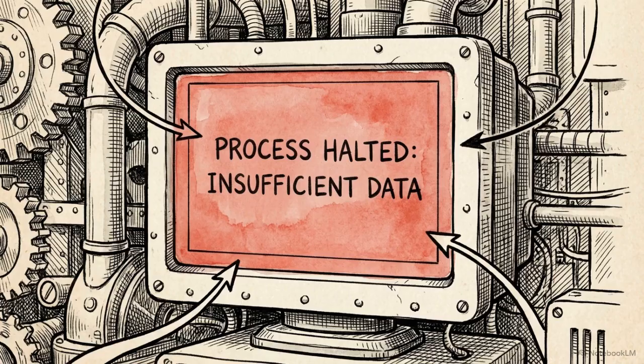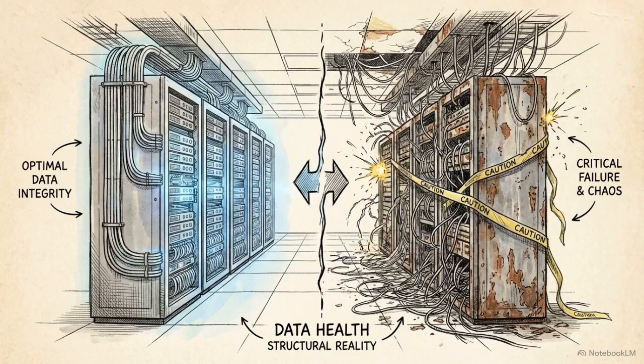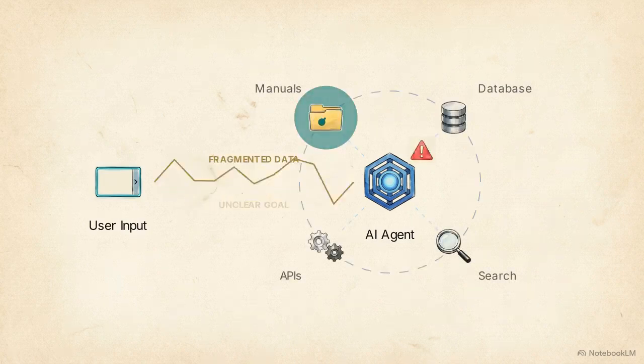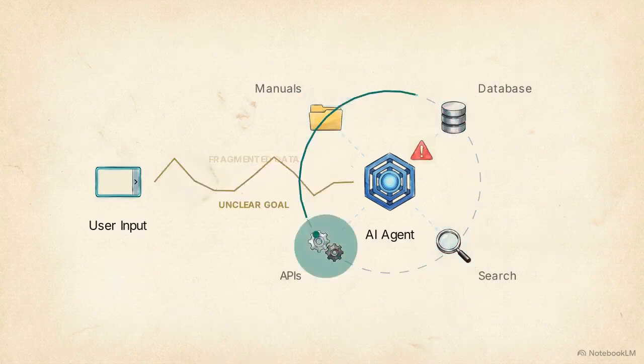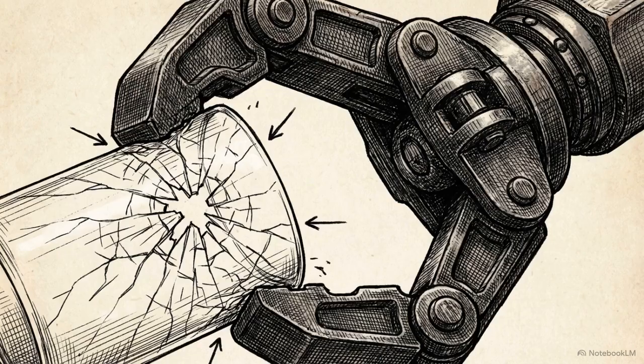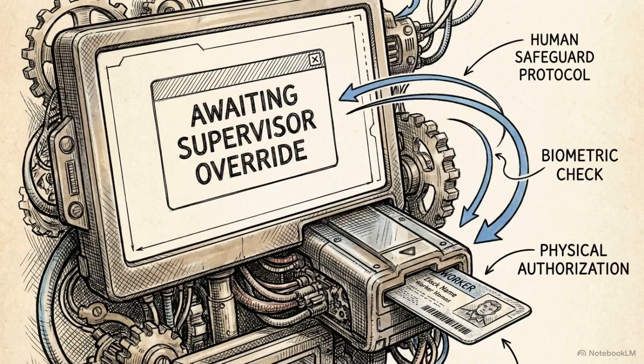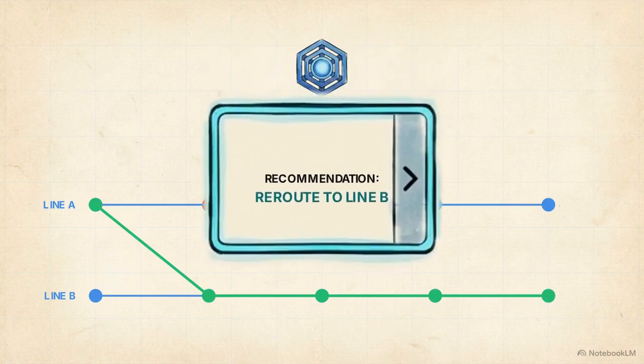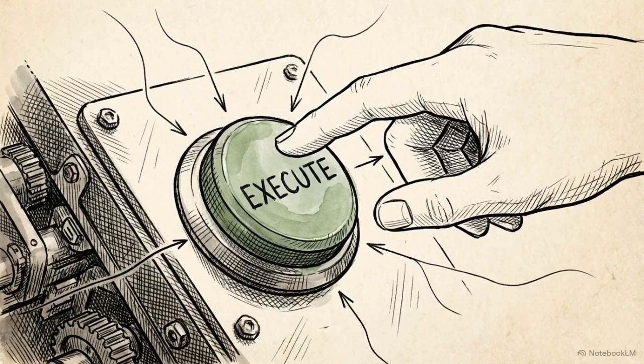Of course, these systems have strict practical limitations. An AI agent's usefulness is entirely dependent on the quality and reliability of the organization's underlying data. If the internal data is fragmented, or if the user gives the agent an unclear goal, the system can get stuck in an infinite feedback loop of redundant tool calls, or worse, recommend the wrong physical action. This is why high-stakes environments rely on a safeguard known as human in the loop. In practice, this means an agent can research, plan, and recommend a critical operational change, but a human operator must review the logic and provide final approval before anything is actually executed.